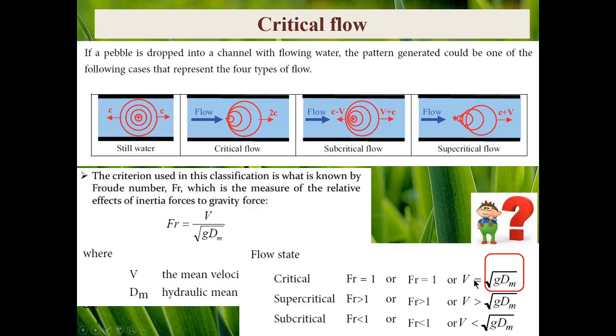Here I asked again about the root gD. What does it imply? Actually, it's nothing other than the speed of the crest of a wave created in shallow water. How we calculate this speed, or where is the origin of this formulation, we will talk about in other sessions.